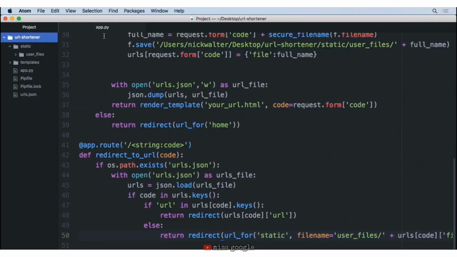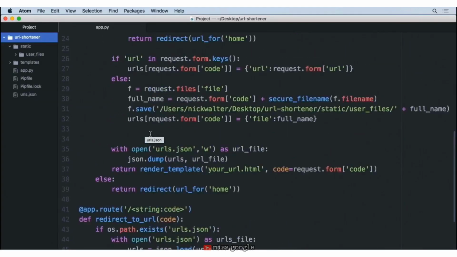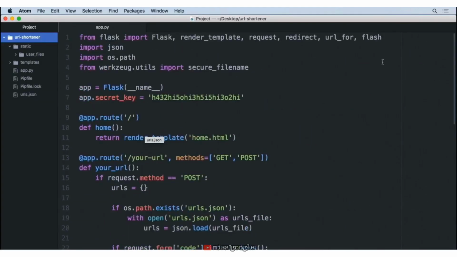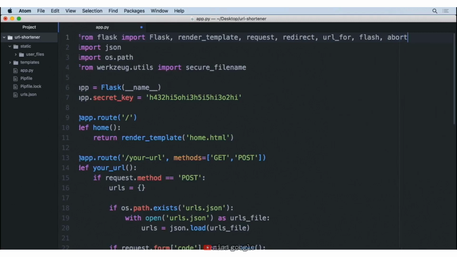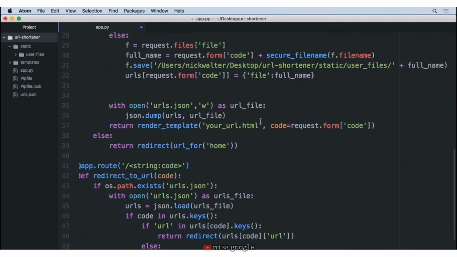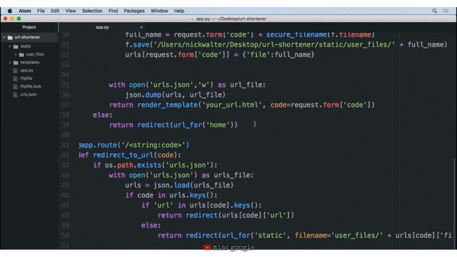So if we go ahead and move back to our app.py, in order to do this, we need to bring in some new code from Flask. So we're going to add more to our import line here. We're going to add abort. And this abort allows us to, when something goes wrong, send a special error message depending on what it is. Now there's more than 404 errors. You can read all about the different HTTP error codes if you're interested. But specifically the 404 says we couldn't find what we were looking for.